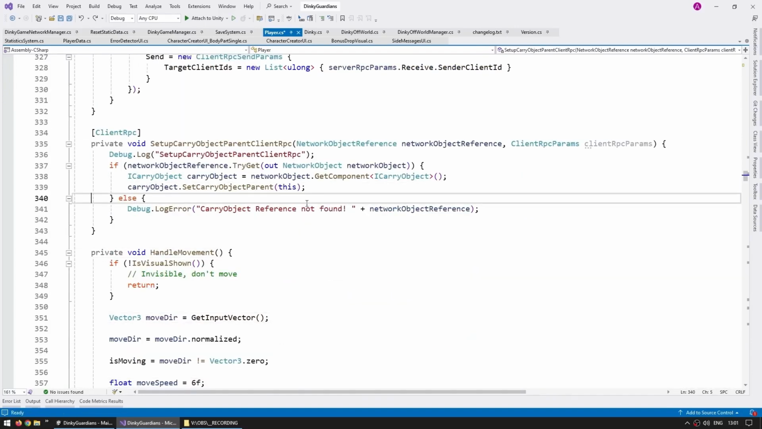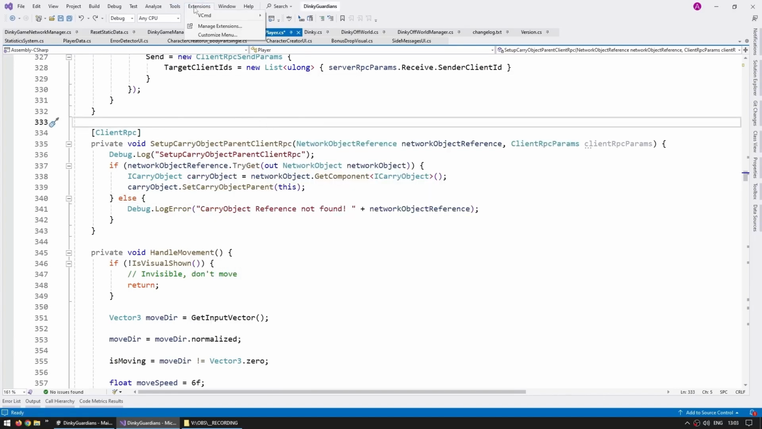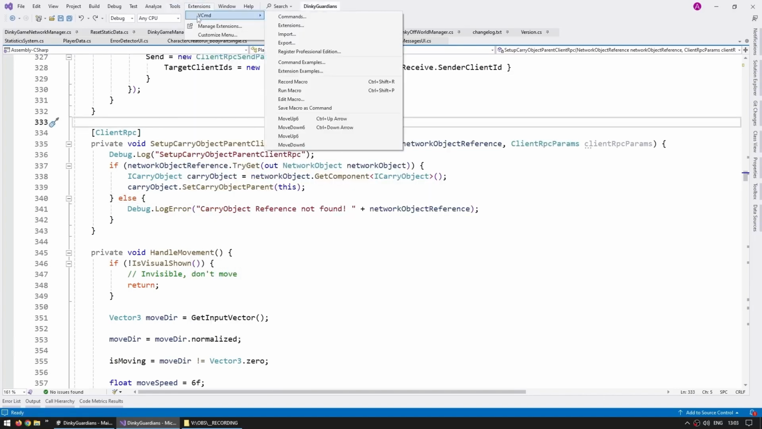Now sadly, this behavior isn't available by default in Visual Studio, at least not that I know of. So for this, I installed this extension called Visual Commander. This one lets you basically apply some hotkeys to literally anything you can do in Visual Studio. And then with that installed, just go up here into extensions, and here is the VCommand. And on this one, here are some commands that I made.